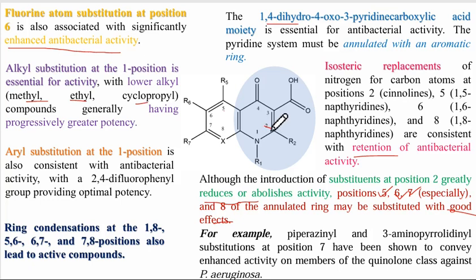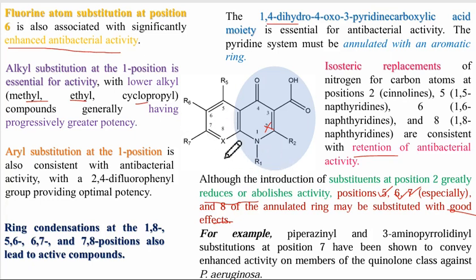Substitutions at this C2 will reduce or abolish the activity, while annulation at the 5th, 6th, 7th, 8th positions gives good activity. Then a fluorine atom at the 6th carbon gives the enhanced antibacterial activity.